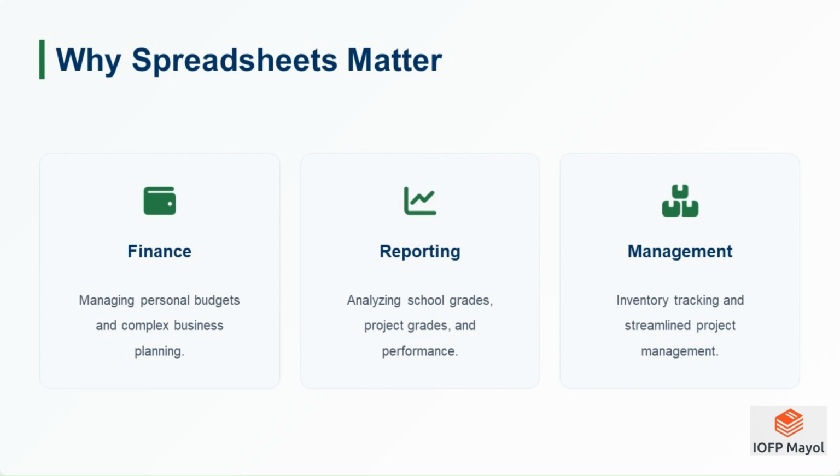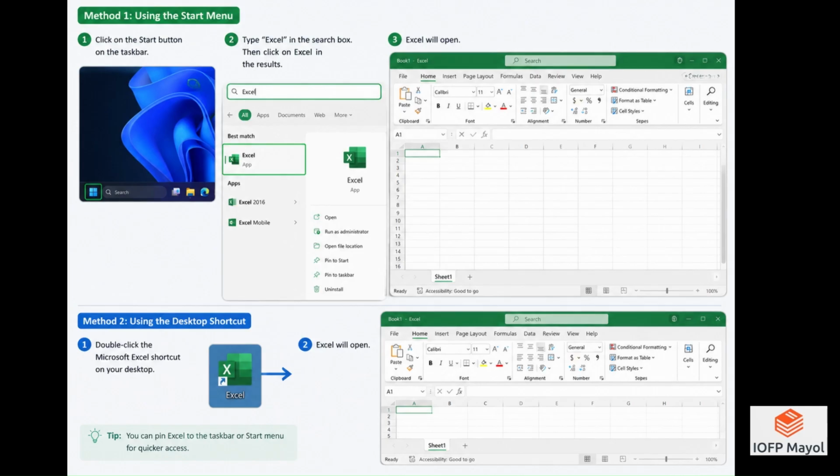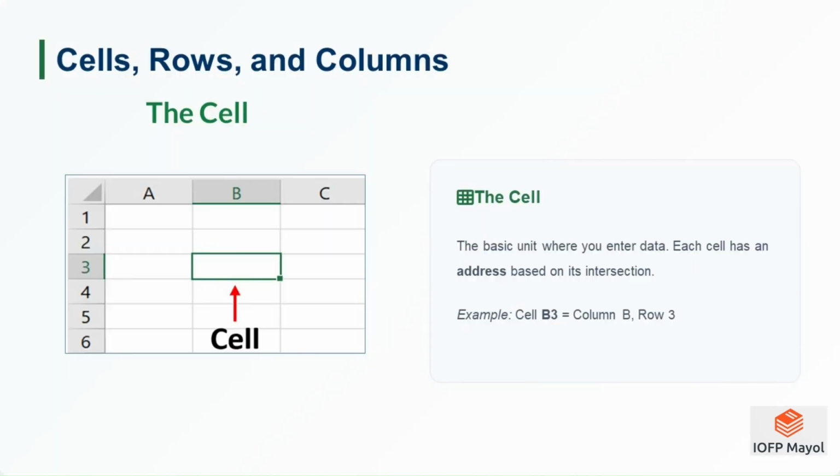Microsoft Excel is a widely used spreadsheet application developed by Microsoft, designed for organizing data, performing calculations, and conducting analysis. It is available across various platforms, including Windows, Mac OS, Android, and iOS. Key concepts: cells, rows, and columns. The cell. Cells. The basic unit of a spreadsheet is where you enter data. Each cell has an address like B3. Where column B and row 3 intersect is called cell B3. B represents the column, 3 represents the row.